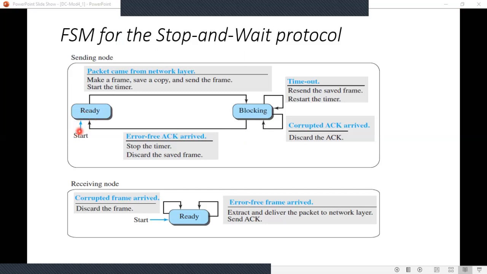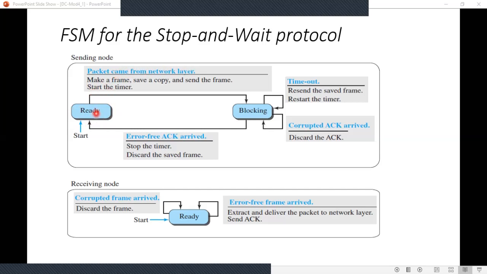See, this arrow mark represents the start of a state. Now at the sending node, the sender is in the ready state. When it is in the ready state, it waits for the packet to arrive from the network layer. That is, it is waiting for the packet to arrive now.